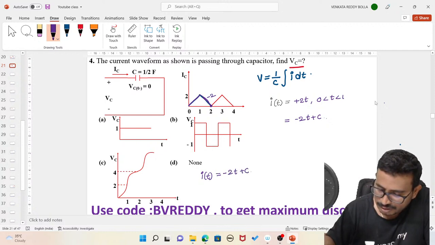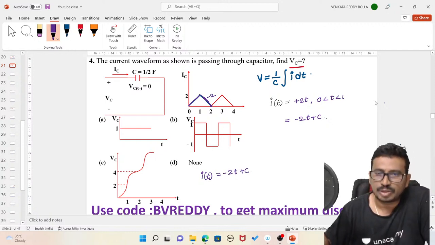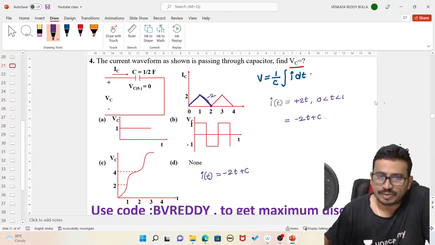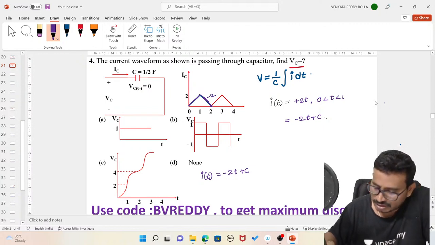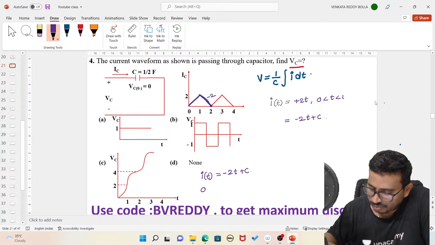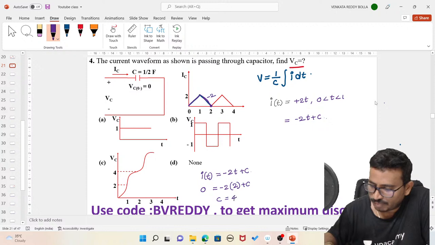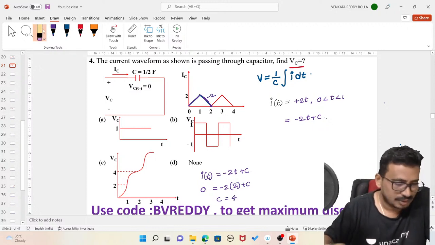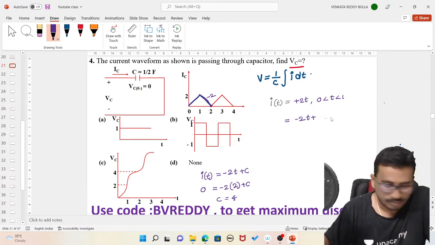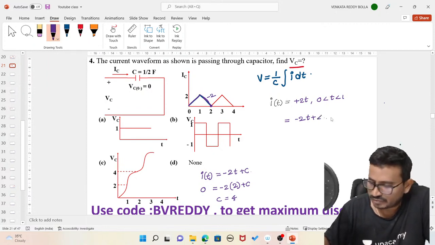Now see the coordinates of this point: it is 2 comma 0. The x coordinate is 2, the y coordinate is 0. So at this point I can substitute the current value 0 and t value 2, giving -4 plus c. So the c value will be +4, right? That means -2t plus 4, I can say.